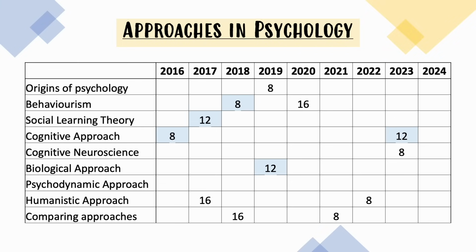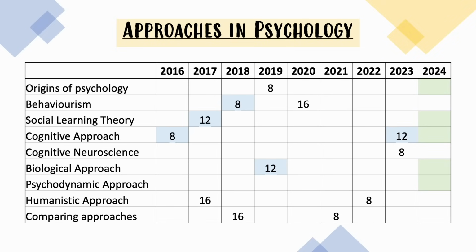As you can see, a lot of the topics have already appeared, however we have relatively few 16 markers compared to 12 and 8 markers. There's only been 3 16 markers since 2016, and that's because AQA like to break topics up into smaller essays and make 8 markers out of them. However, that being said, there are some topics that stick out as being extended writing possibilities for this year.